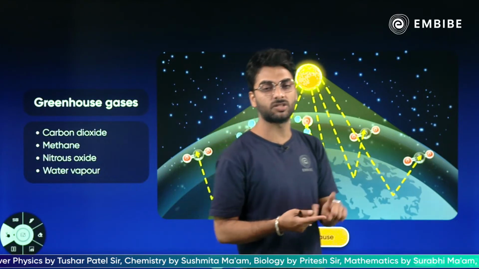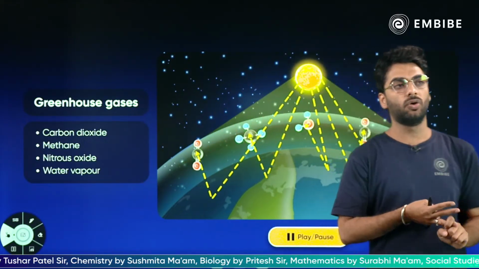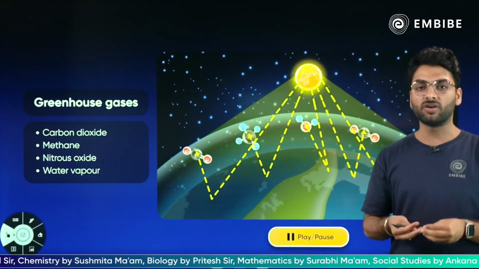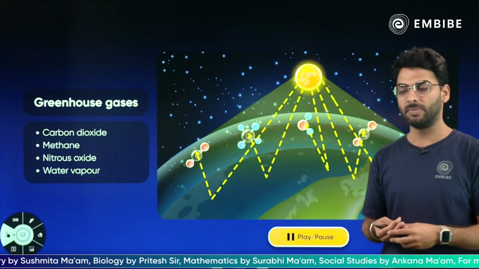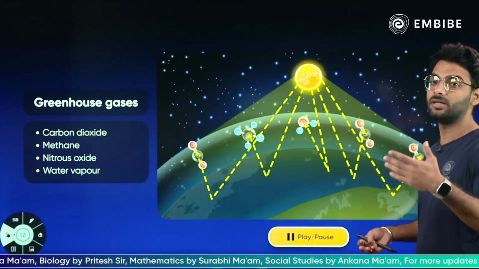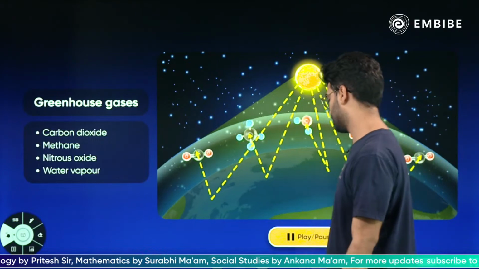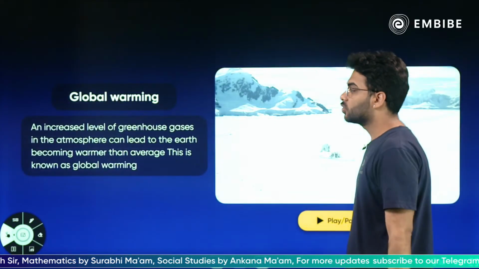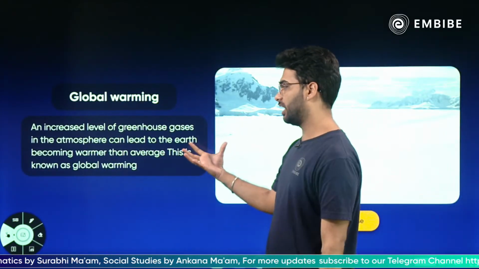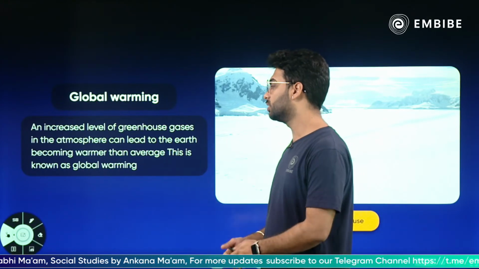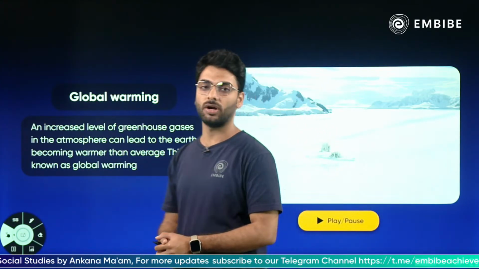Now, global warming has its own consequences. It causes floods, it causes droughts, it causes melting of the glaciers, that in turn has other hazards. So global warming is an increased level of greenhouse gases in the atmosphere that lead to the earth becoming warmer than average, and this is called global warming.